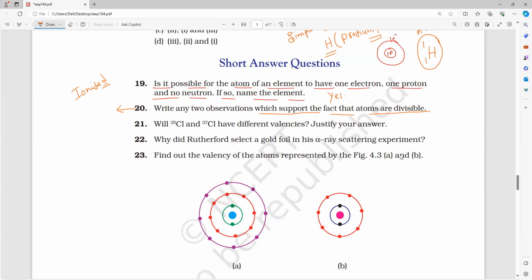Write this answer. Very good question and very important question. Atoms can be ionized in a discharge tube to give cathode rays and anode rays. Is that clear, everybody?